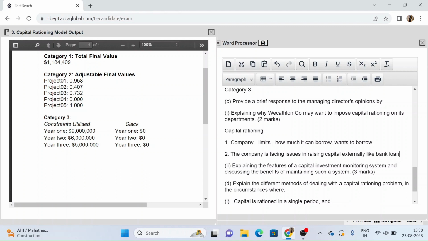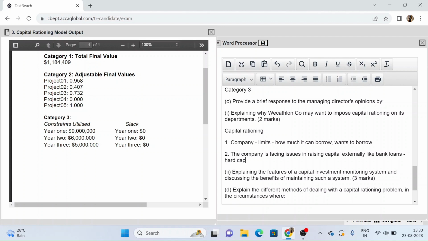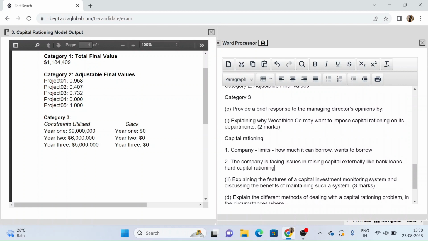So if they are facing difficulty in raising capital externally, then also they can impose restrictions on departments, and this will be a case of hard capital rationing, because now it is pushed by external factors that you are having a limited capital with you. So this is how you can explain part C, first part.